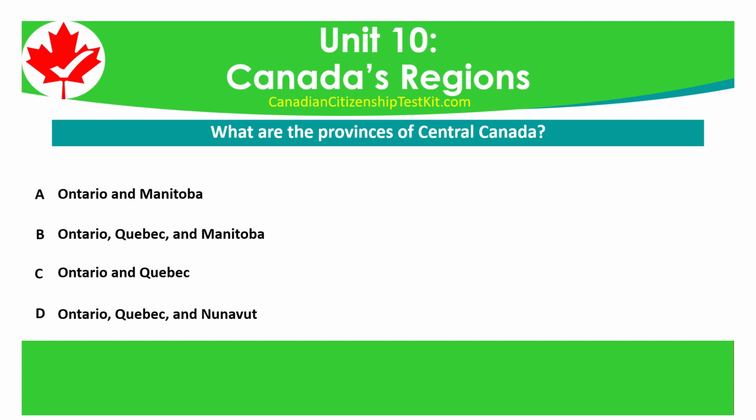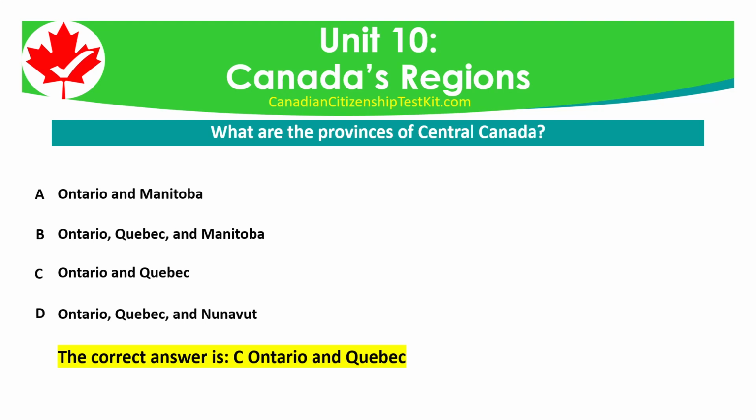What are the provinces of Central Canada? A. Ontario and Manitoba. B. Ontario, Quebec, and Manitoba. C. Ontario and Quebec. D. Ontario, Quebec, and Nunavut. The correct answer is C. Ontario and Quebec.